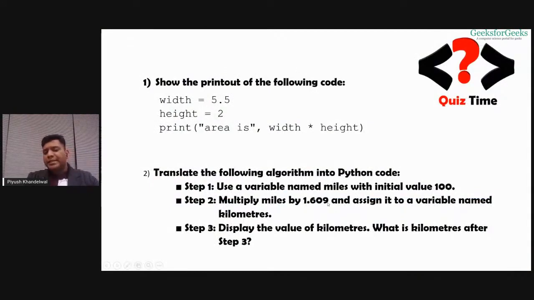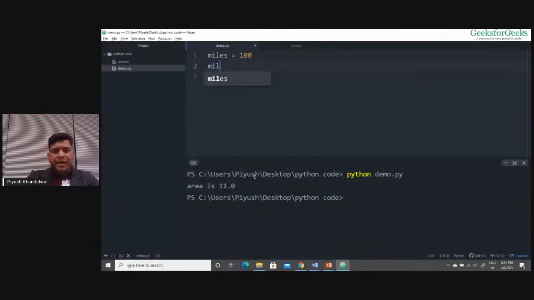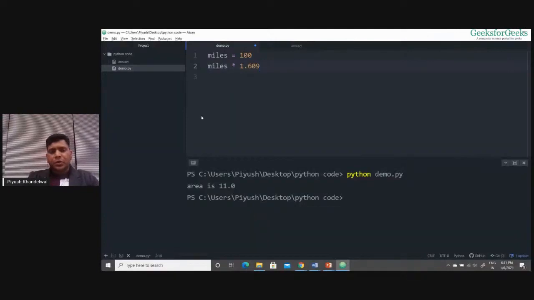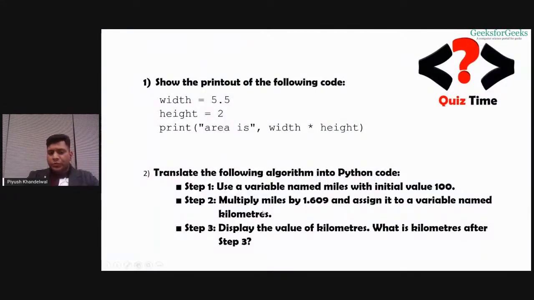Multiply miles by 1.609, right? So I'm multiplying miles by 1.609. And it says assign it to a variable named kilometers. So I have to assign this value to a variable called kilometers, right? Use a variable named miles with initial value 100, that's done. Multiply miles by 1.609 and assign it to kilometers, done. Now display the value of kilometers.